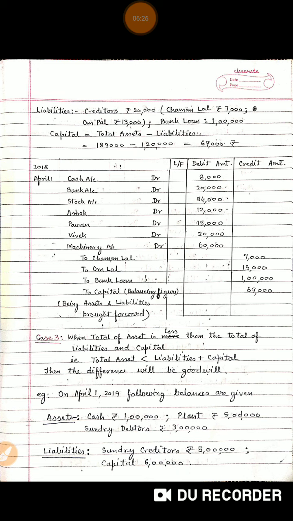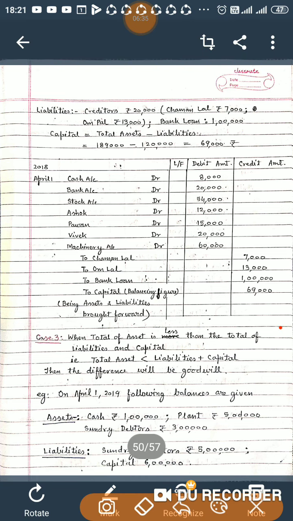On April 1st, cash account debited 8,000, bank account debit 20,000, stock account debit 54,000. Individually we will debit all the debtors. Instead of writing debtors account, because they have given explicitly all the names of debtors, we will debit them individually. So Ashok debited with 12,000, Pawan debited with 15,000, Vivek debited with 20,000, machinery account debited with 60,000.